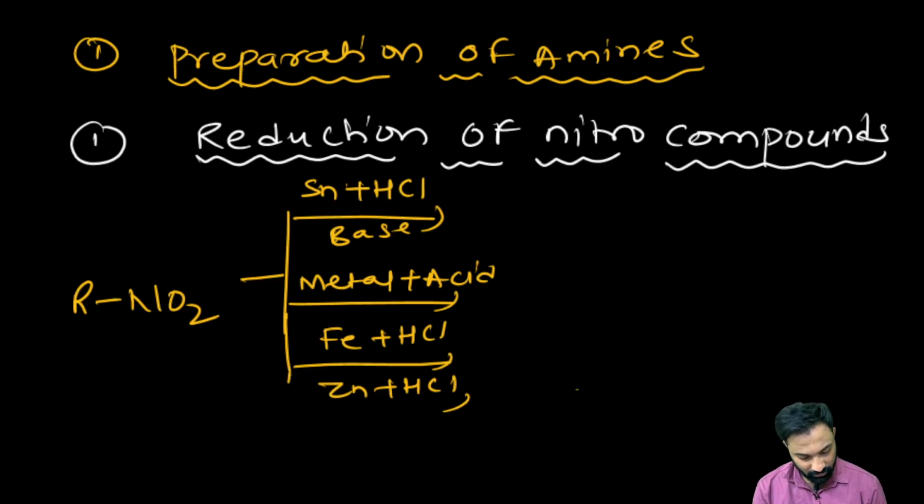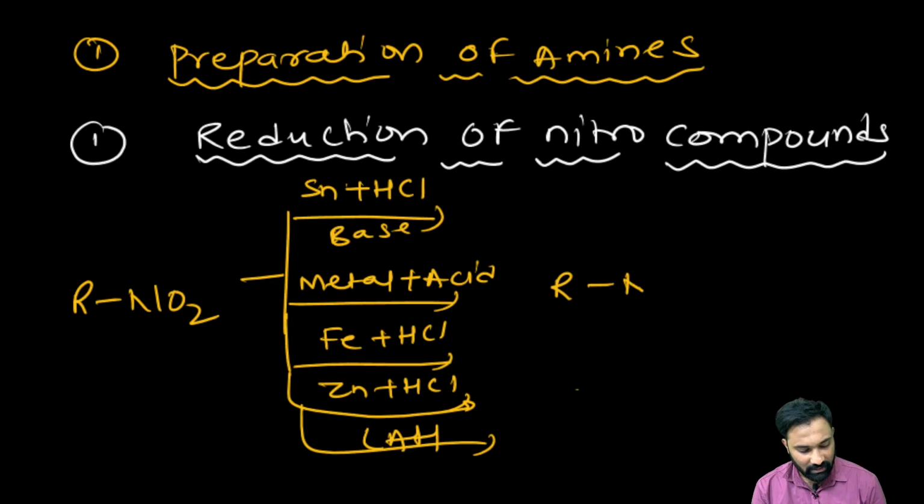Right? Now here, Zn plus HCl and LiAlH4. All these reagents, what will they do? They will directly convert the nitro compound into NH2. Nitro compound into NH2.